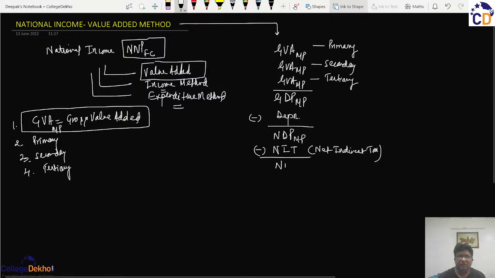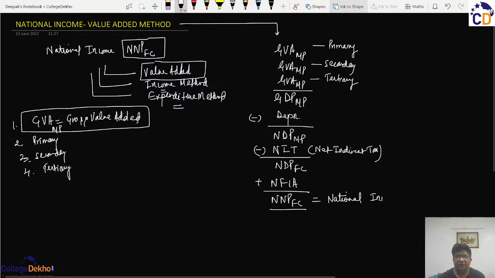Then we will arrive at the NDPFC. And the difference between the NNPFC and the NDPFC is NFIA, the net foreign income from abroad. So if we add NFIA from here, we will arrive at the NNPFC, that is the national income.